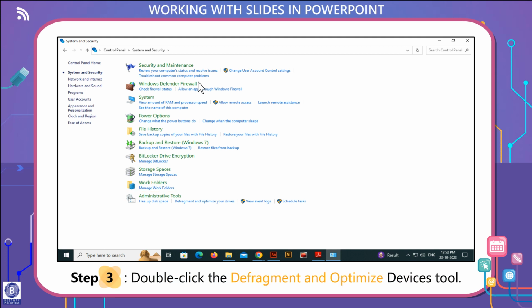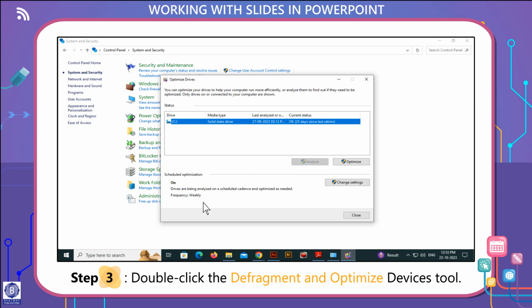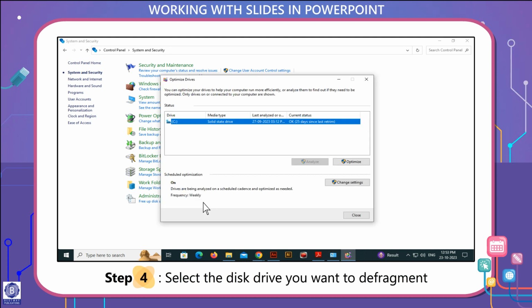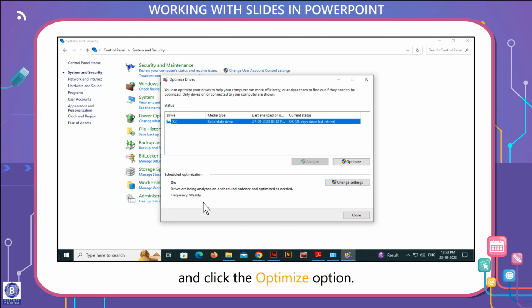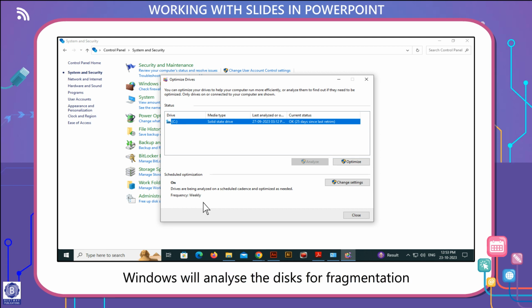Step 3. Double-click the Defragment and Optimize Drives tool. Step 4. Select the disk drive you want to defragment and click the Optimize option. Windows will analyze the disks for fragmentation and the defragmentation process begins.